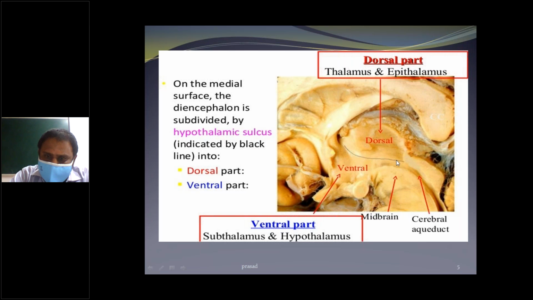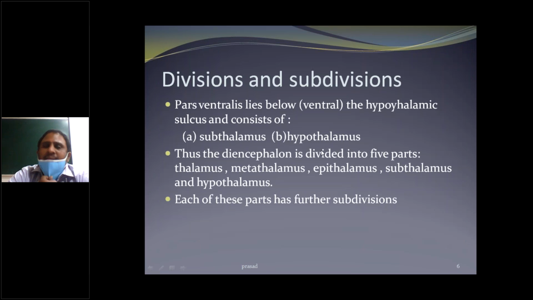Upwards is the dorsal part, and this is the ventral part. The dorsal part consists of thalamus and epithalamus, and the ventral part of subthalamus and hypothalamus. Next, pars ventralis lies below the hypothalamic sulcus and consists of subthalamus and hypothalamus.